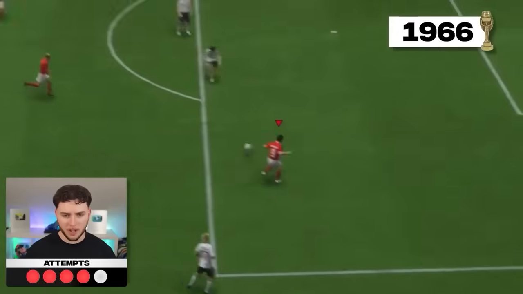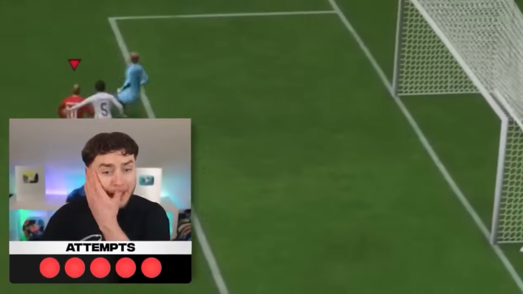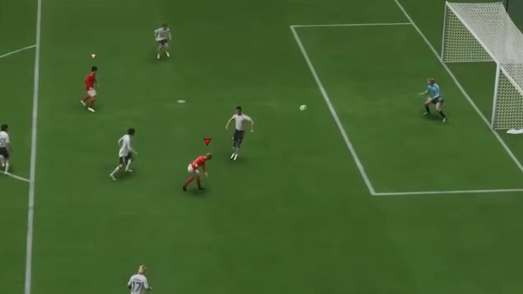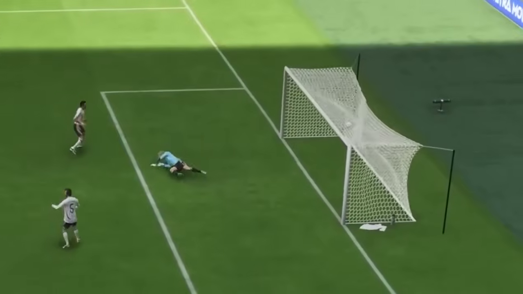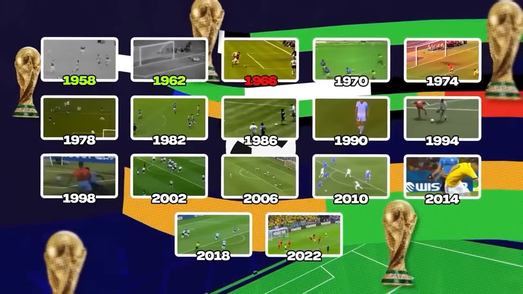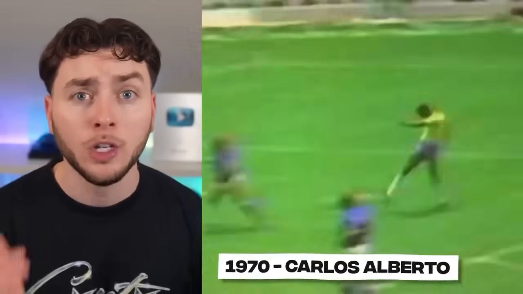Geoff Hurst making that run. I see him. He's there. Boom. Oh, we've hit the crossbar and it's come back out, but it's not gone off the line. We came so close to recreating one of the most controversial goals of all time, but we failed. And with that fail, we're moving on to the next World Cup, which was 1970, where Carlos Alberto scored this.